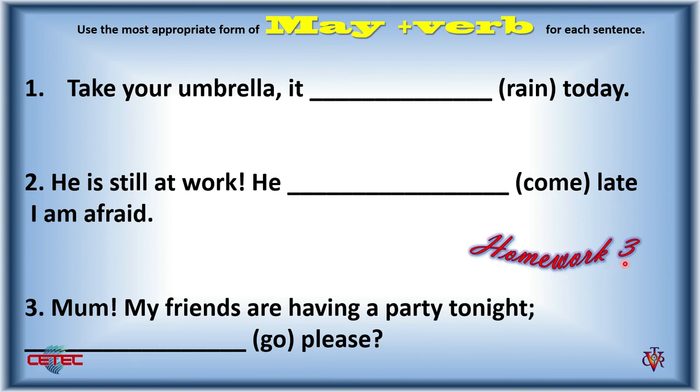Homework number 3. Now, use the most appropriate form of may plus verb for each sentence. Number 1. Take your umbrella. It may rain today. Don't forget here, the verb, it's in the parentheses. Number 2. He is still at work. He may come late, I'm afraid.